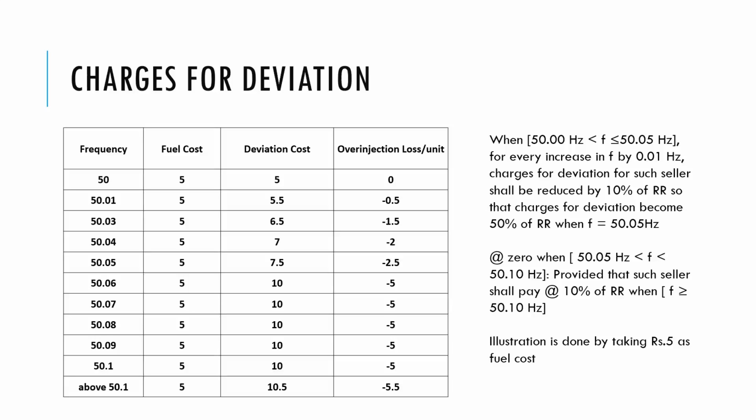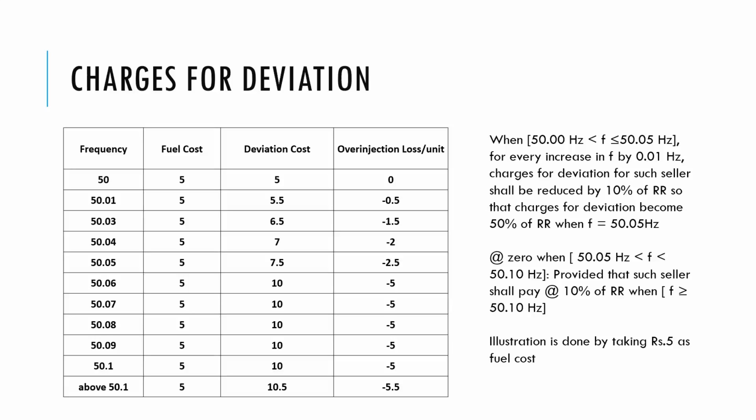So at 50.05 hertz, the deviation charges become 50%. That is a 50% penalty we have to pay for over injecting at 50.05 hertz, on the reference charges. For example, the reference charge is 5 rupees, that is, the normal ECR is 5 rupees. So if the thermal generating station is over injecting even by 1 unit, then it has to pay 2.5 rupees as the penalty.